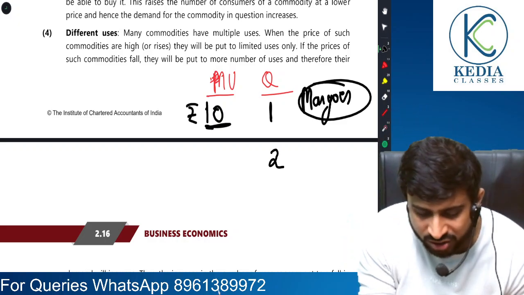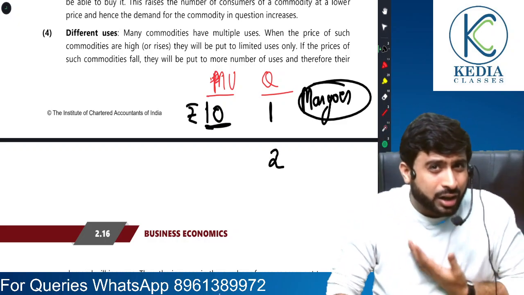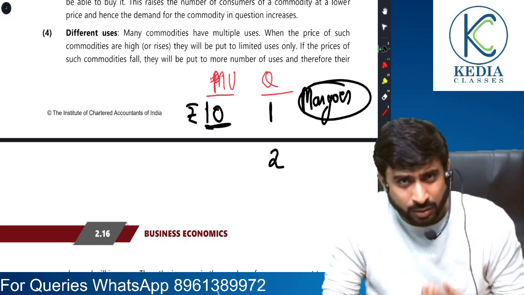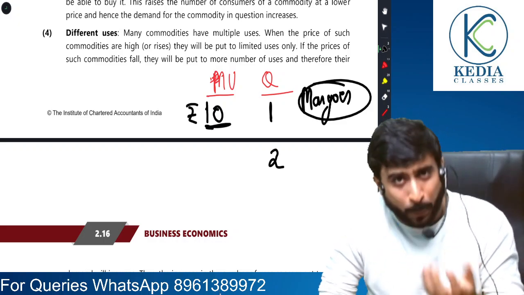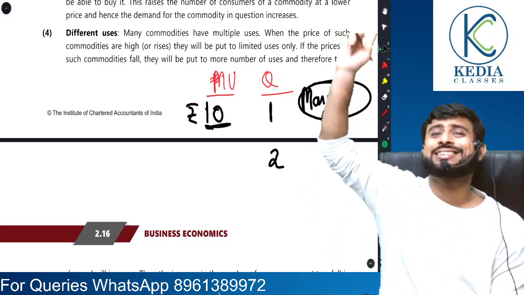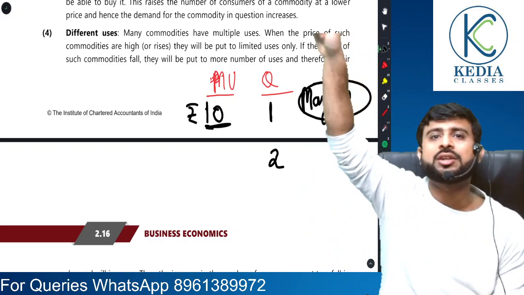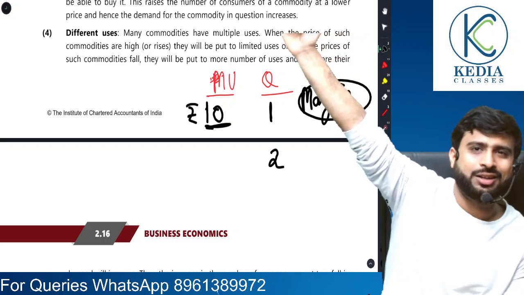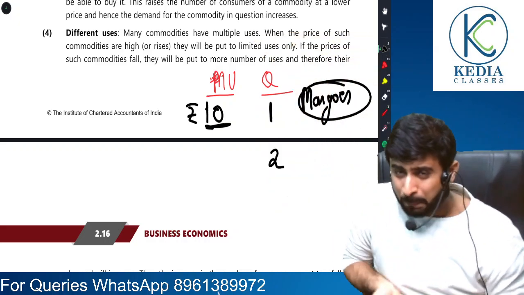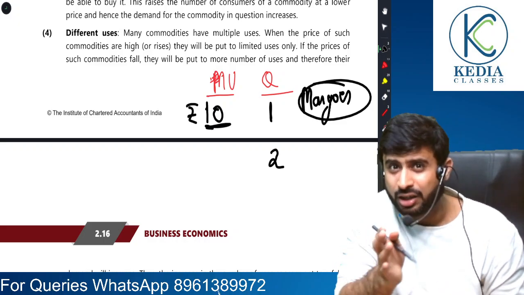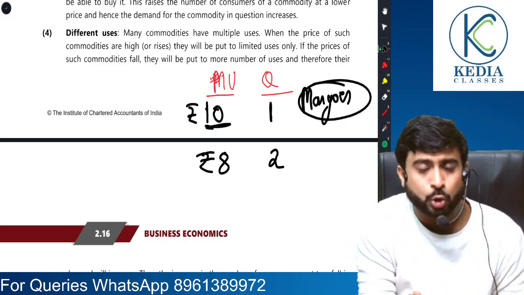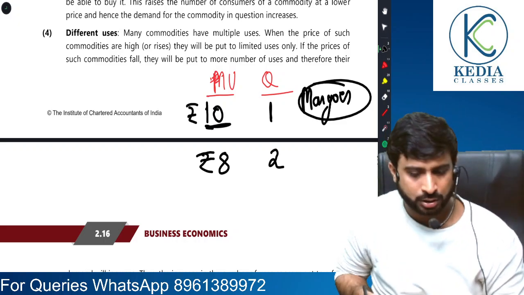Now when it comes to the second mango, my hunger has rather been satisfied. Though it's not over yet, still I am ready to pay for that mango. But would I be willing to pay 10 rupees? No. Because at that moment when I was ready to pay 10 rupees, my hunger was at a very high level, and since the hunger was at a high level, the willingness to pay was more. But if my hunger is relatively satisfied, for the additional mango I will be ready to pay only 8 rupees.